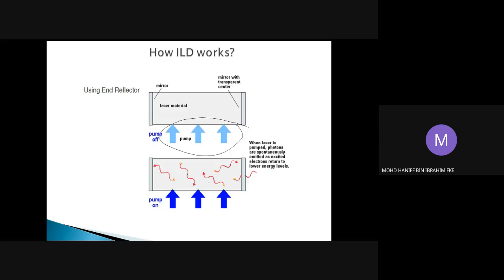Spontaneous emission is produced when the atoms at the excited state move down to the ground state, and then it will produce a photon. But bear in mind that the photons produced are said to be randomly directed. We can see how the direction of the photons looks. It's very random. This is the result of the spontaneous emission.